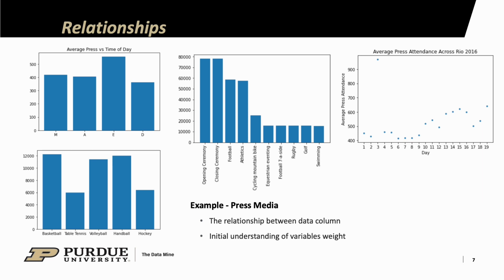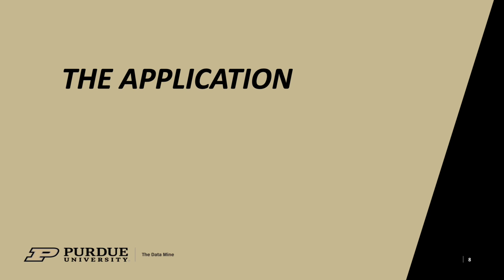Next, we did some initial analysis with the 2016 games in Rio. For example, we looked at the average press first time a day. As we can see, the average press is greater during the evening. We then looked at where the press was present the most. As we can see, the opening and closing ceremony brought in the most press. I will now pass it over to Kobe to explain our application in the full stack data pipeline flowchart.